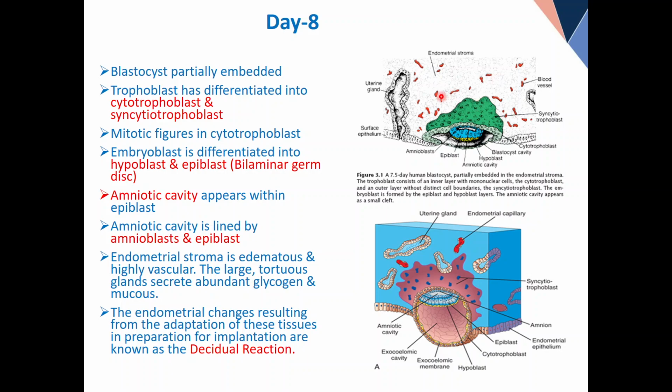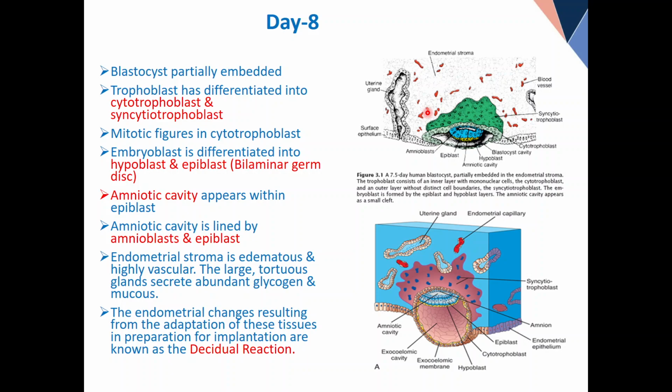Very simple. These glands secrete glycogen, which is stored here in the connective tissue. These blood vessels increase in number, and there is oozing of plasma out of these blood vessels. So it becomes watery, loose, edematous. It's like a dry sponge or a wet sponge.